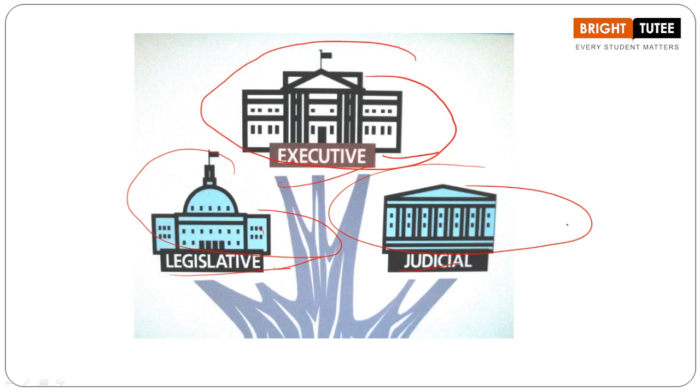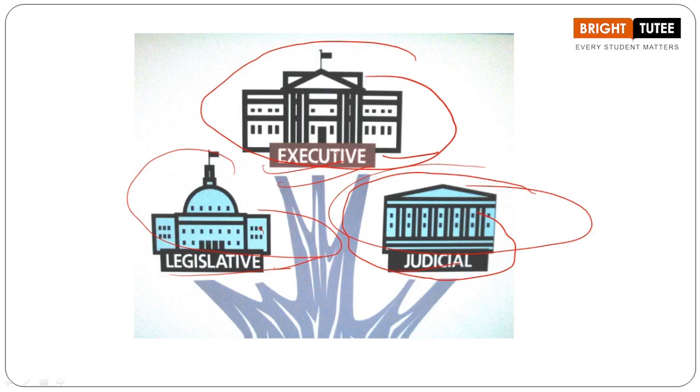Now when we are talking about the judiciary, what is the role of the judiciary here? It is interpreting the laws. It sees that the laws that are being made by the legislative and being executed by the executive branch are now being implemented in an efficient way. It is interpreting and seeing the working of both the legislature and the executive branch here. So we have to understand the roles of these three branches and how they are connected with each other.